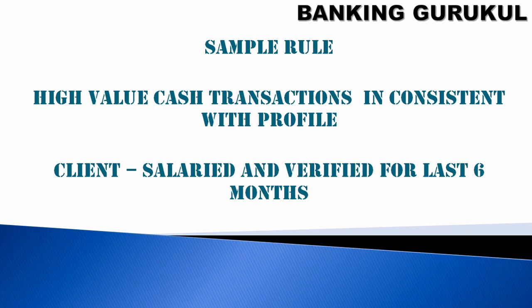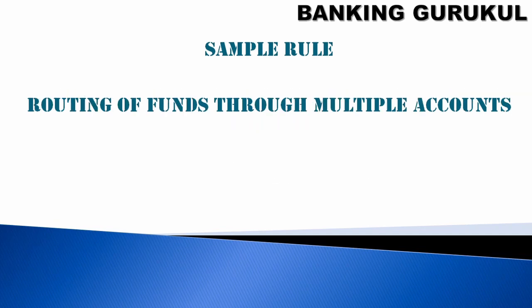And in a salaried account, you can see his salary is 20,000 or 30,000, 40,000. Maybe sometimes because of a bonus he may get some 30-40% more in the salary, but you have seen suddenly high value cash transactions inconsistent with that, something like 5,000, 10,000, 50,000, keep on depositing and transferring to some other account, then this is also a suspicious transaction.